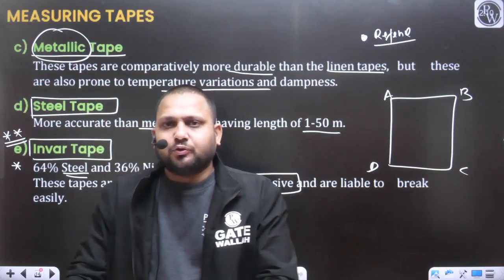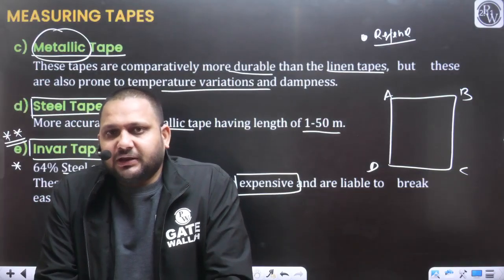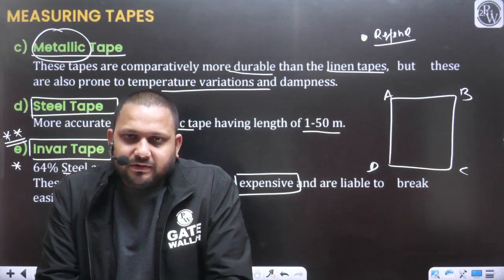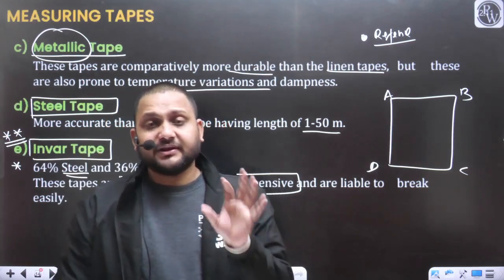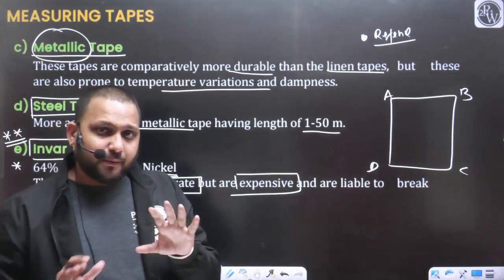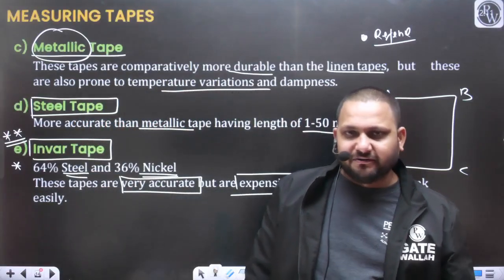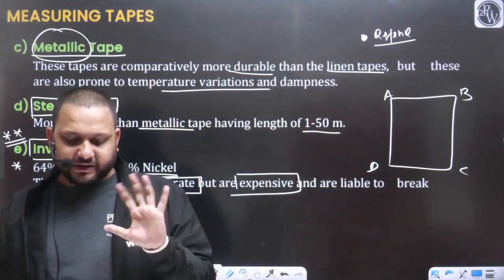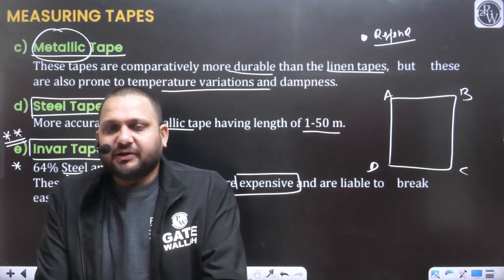We will not always use the invar tape. Let's say we don't have any invar tape and we need to perform the linear measurement, then we have to go for other options. So there is no rigidity that we will only use these instruments. That's why we are discussing the various instruments. Whatever is available, we need to work with. With limited resources, we can perform the linear measurements, we can perform our measurements, we can collect our data.